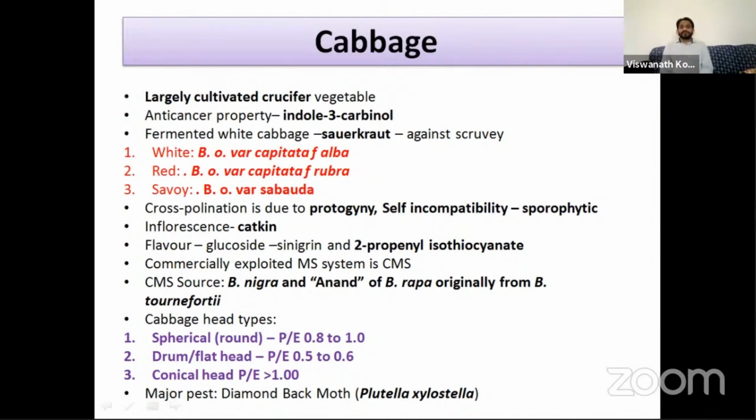So that self-incompatibility type is sporophytic here. That means the self-incompatibility is governed by the somatic chromosome number of the parent.